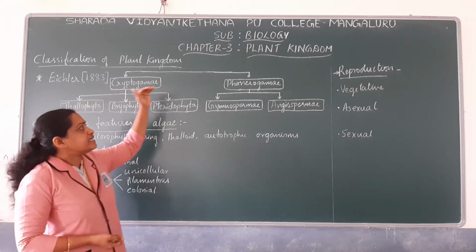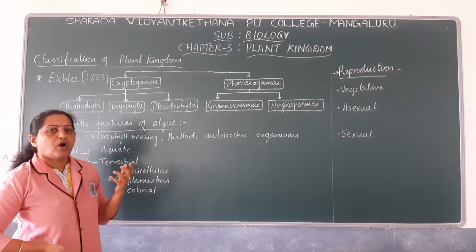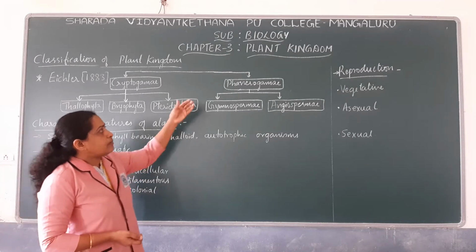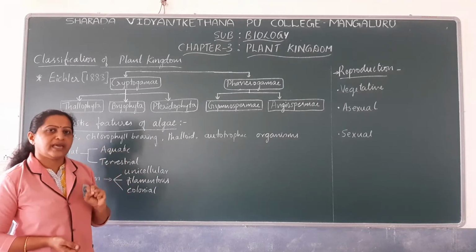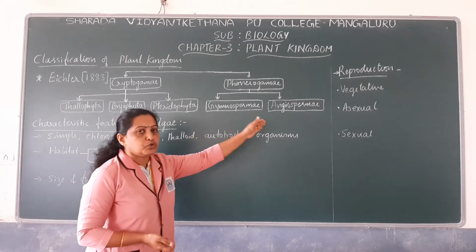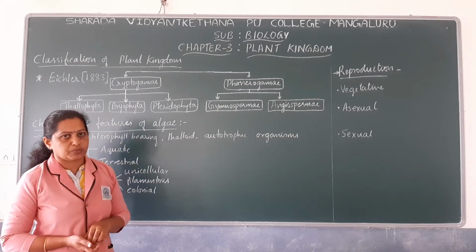Why have these seedless plants and seed-bearing plants been categorized this way? There are various features or criteria for categorizing them. For example, phanerogamy is a group which includes seed-bearing plants. They have been further divided into two groups, gymnospermae and angiospermae.